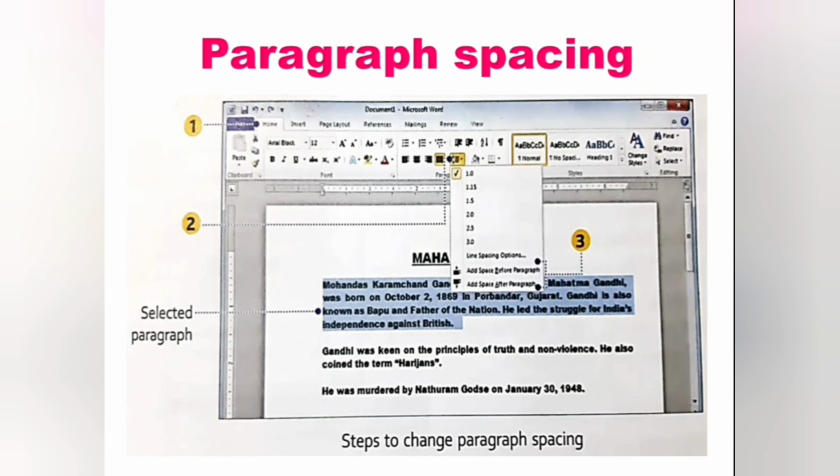Next, go to Home tab. In that, click Line and Paragraph Spacing option in paragraph group of the ribbon. Then click Add Space before paragraph or Add Space after paragraph. Then you will get the space between the paragraphs. Could you understand, children?